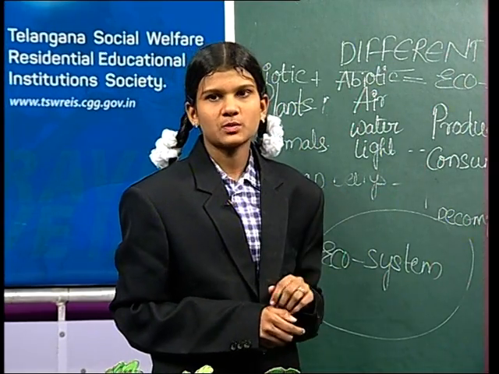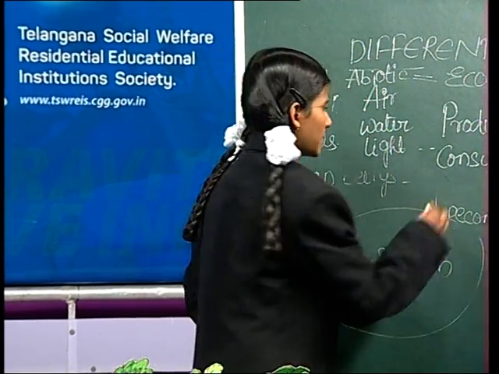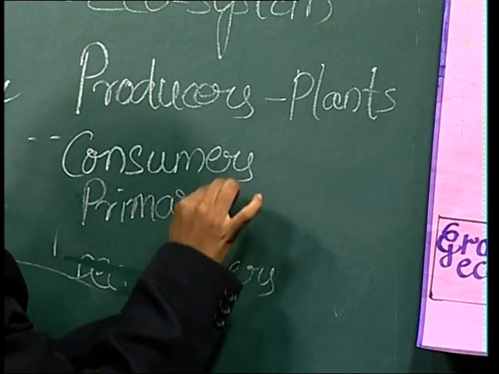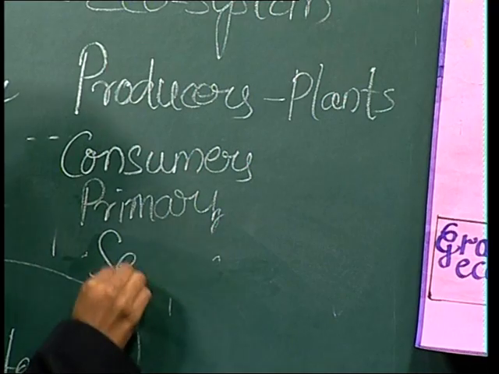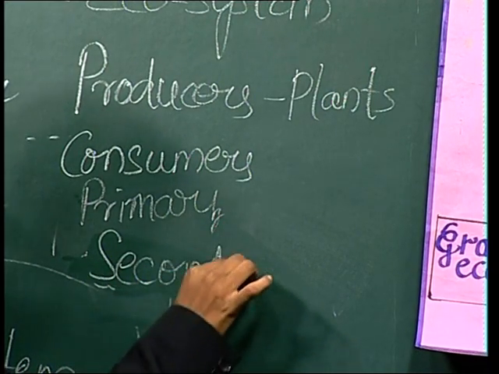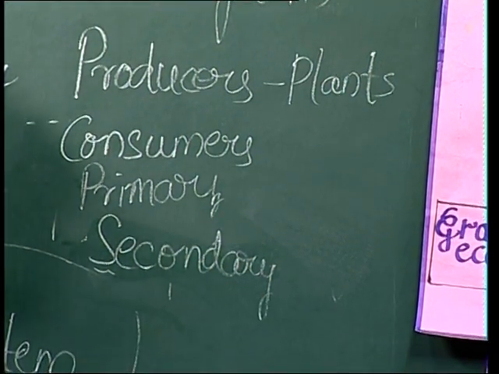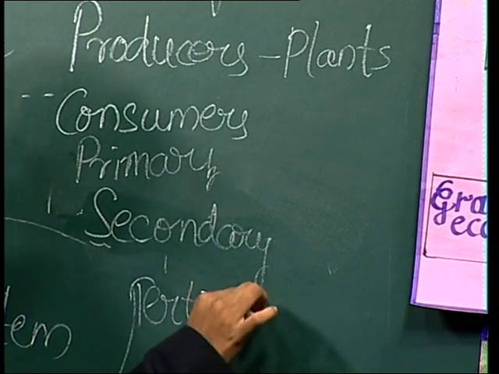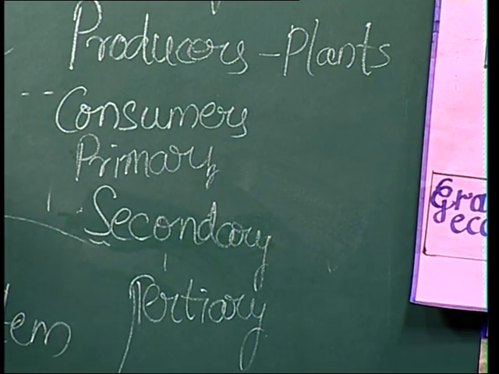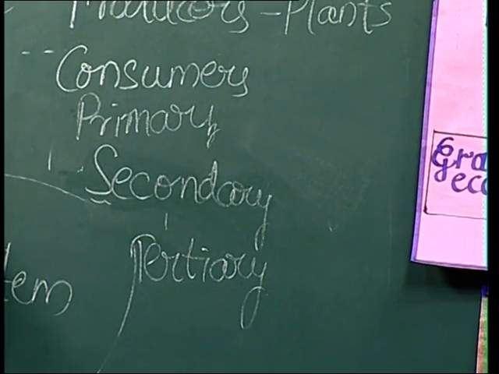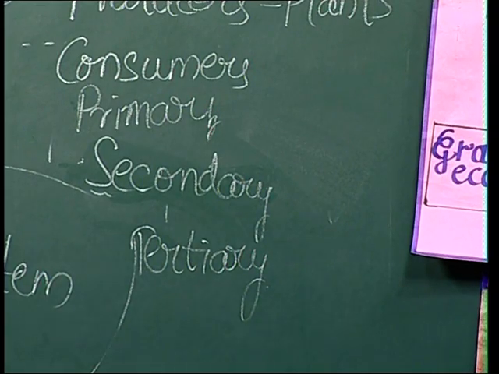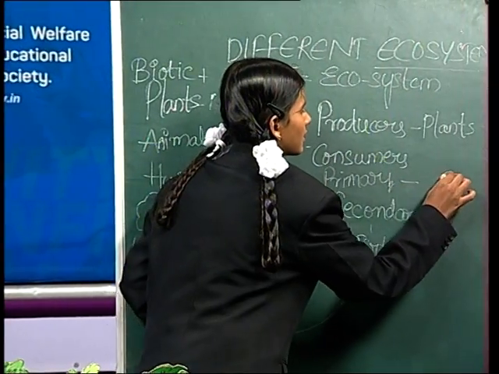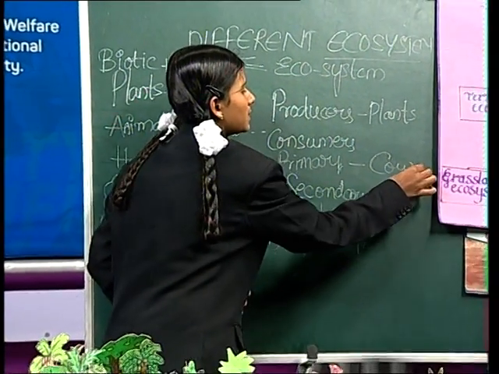In these consumers, there are three types of consumers: primary consumers, secondary consumers, and tertiary consumers. Primary consumers are herbivores; they depend on plants for their food. For example, cow, goat, sheep, etc.